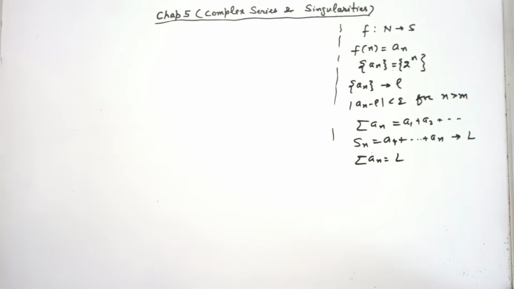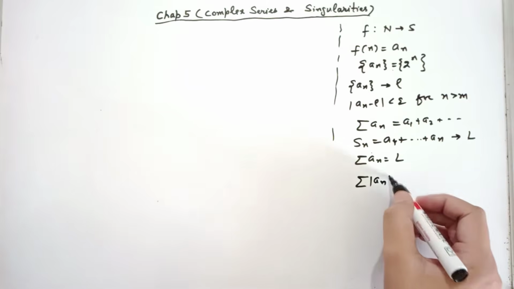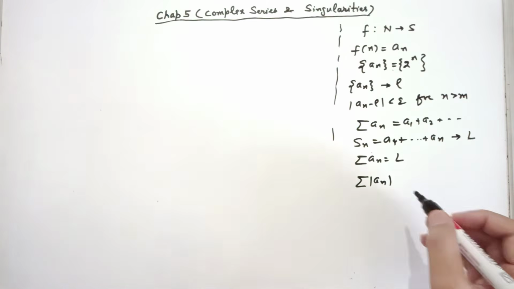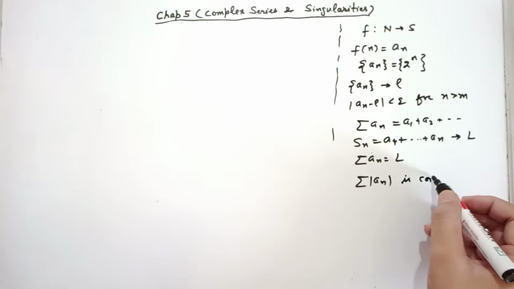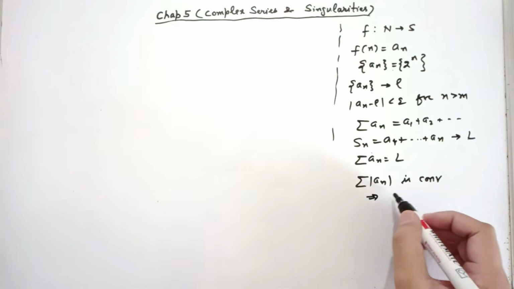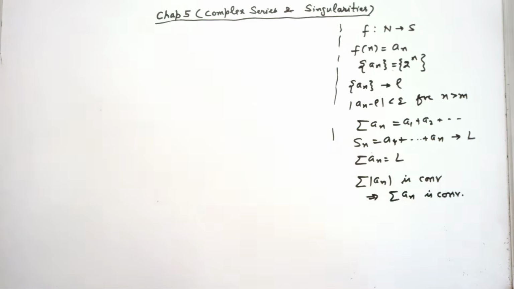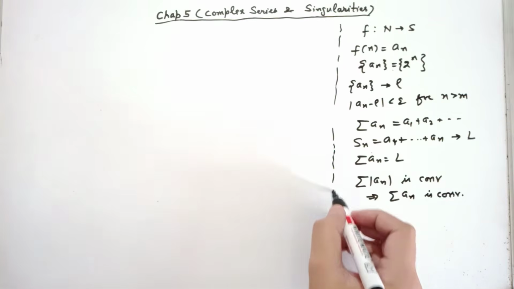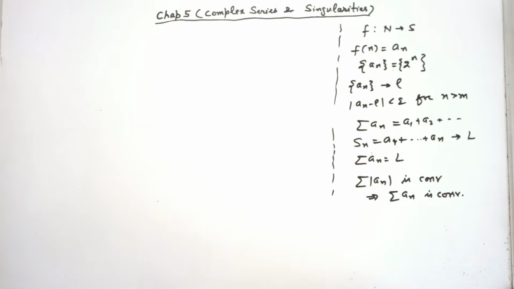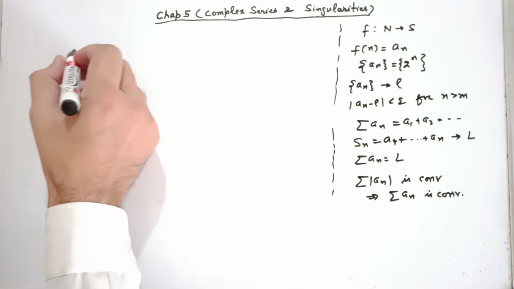One more result from infinite series. When do we say this series is absolutely convergent? If summation mod an is convergent, then we say that this series is absolutely convergent. An absolutely convergent series implies the original series is convergent. So all these results you are familiar with from the previous semester. Now let us see the complex sequence and series.